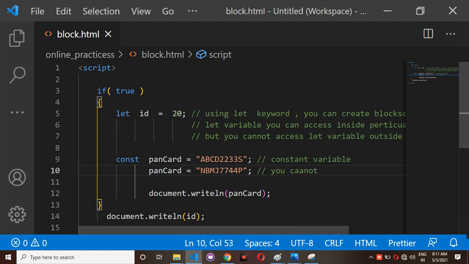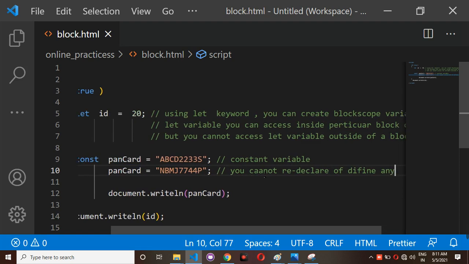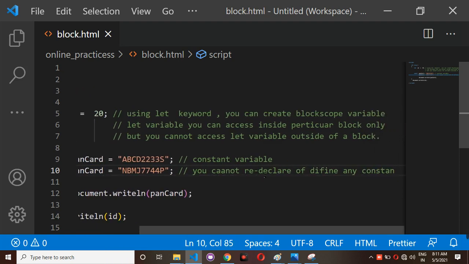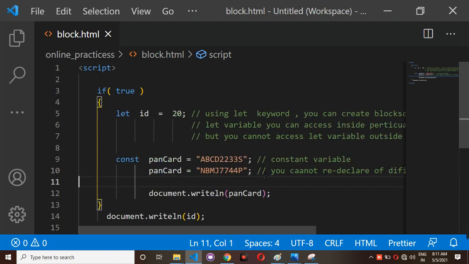We cannot declare or define any constant variable again. Once you have used the const keyword, you can't define or declare the variable again, because const is a constant variable. Const is one of the keywords. Using that you are going to create constant variables only. Just observe here.